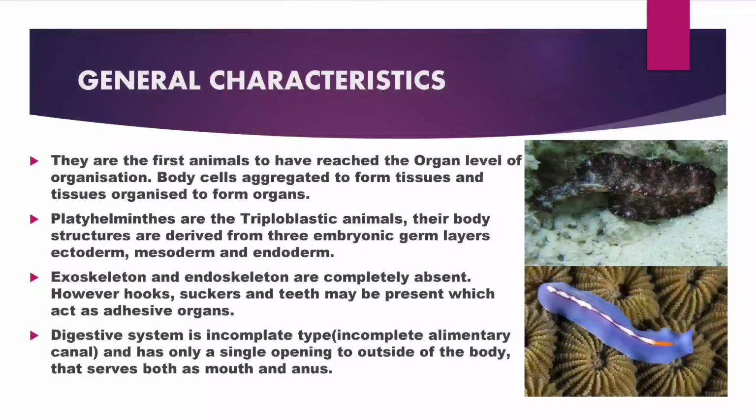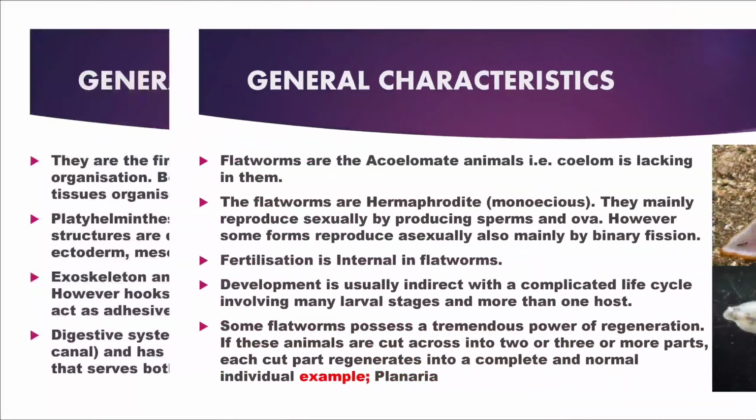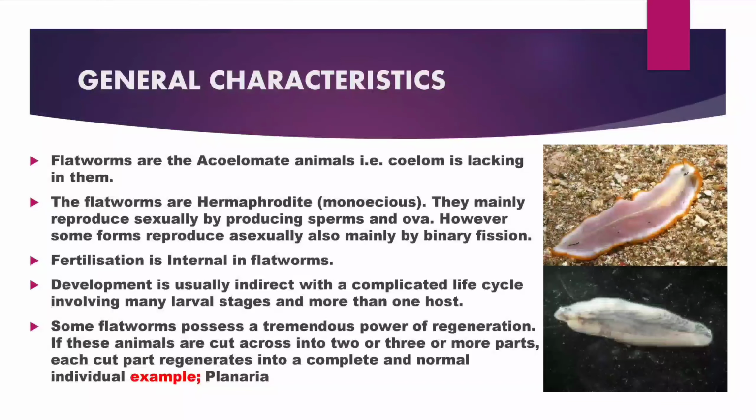Exoskeleton and endoskeleton are completely absent. Some structures like hooks, suckers, and teeth may be present, which act as adhesive organs. The digestive system is incomplete and has only a single opening to the outside of the body that serves both as mouth and anus. Flatworms do not have a coelom. That is why they are acoelomate animals.